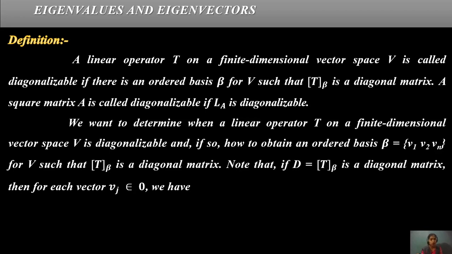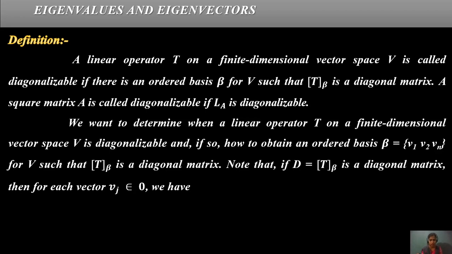Okay, we want to determine when a linear operator T on the finite dimensional vector space V is diagonalizable. If so, how do we obtain an ordered basis beta for V, v1, v2 to vn, such that T beta is a diagonal matrix? Note that the capital D equals T beta. In this form, beta is called the basis.